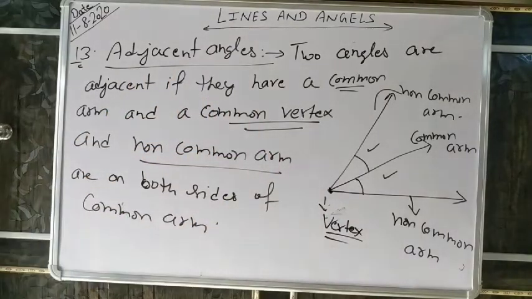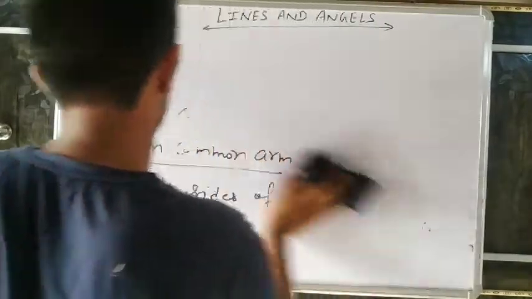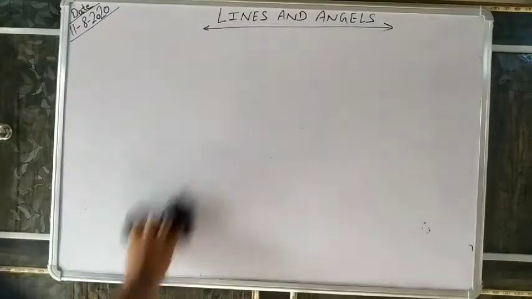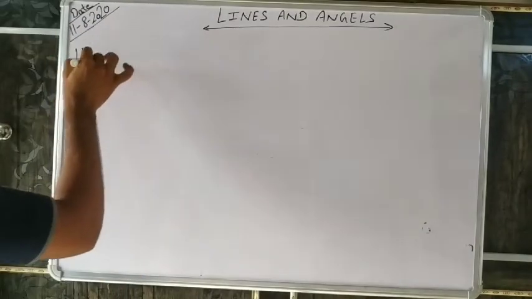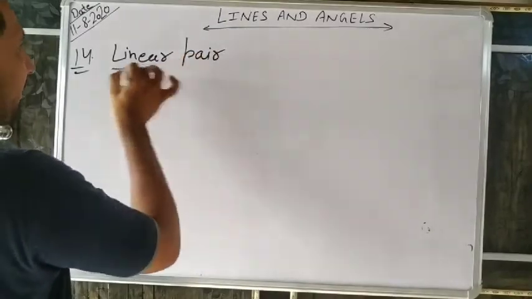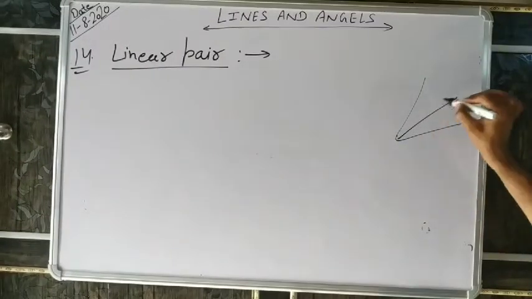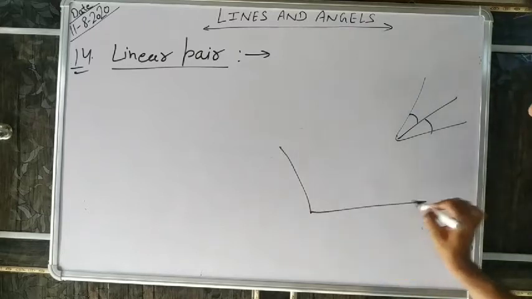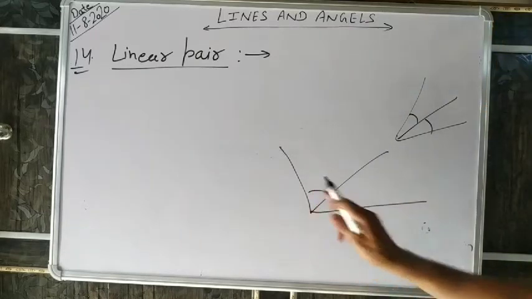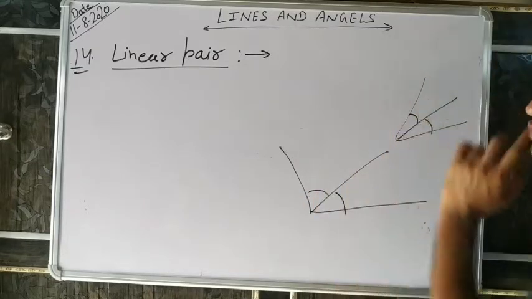Understand? Adjacent angle. Next is linear pairs. It is also very important. What is a linear pair? Look, these are also two adjacent angles, and these are also two adjacent angles, but the sums of these two pairs are different.